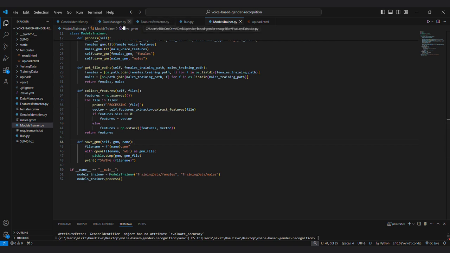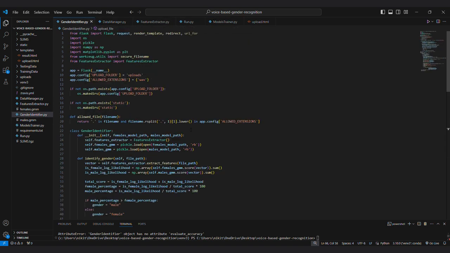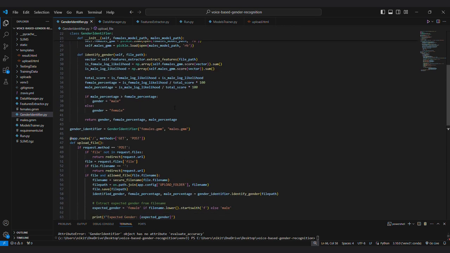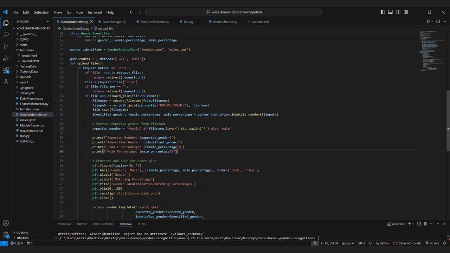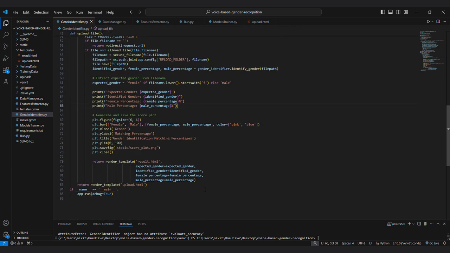Then using that we train the GMM models separately for both female and males. And then finally, in the gender identifier, we have an HTML page to post the audio file, and then match it with the existing, already trained data. We match the percentage, and whichever is higher will be the result. If the female percentage is higher, then the identified gender is female, or else the identified gender is male.